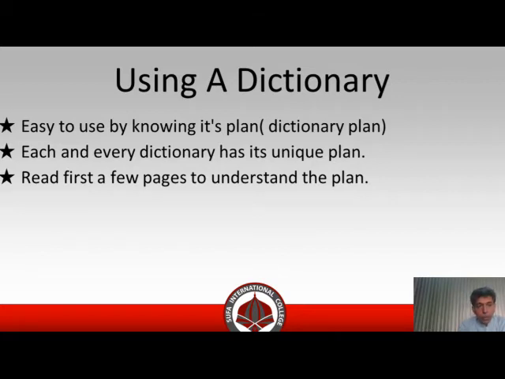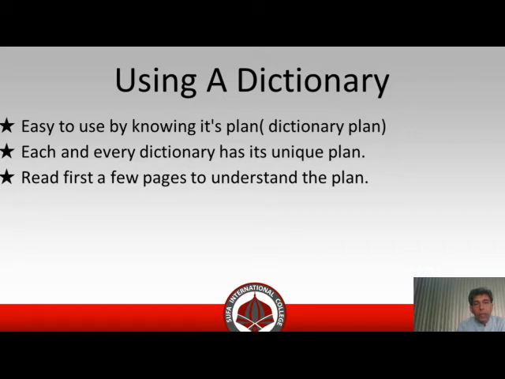Some dictionaries are concerned with the use of a specific word in accordance with the language spoken in specific regions. So different dictionaries have different plans. When we go through some initial pages of a dictionary, we would know the exact plan of that dictionary. So the plan of a dictionary is necessary in order to understand any sort of dictionary.